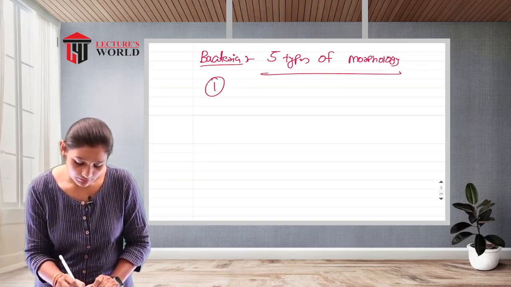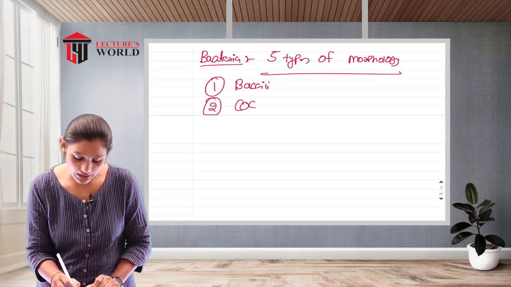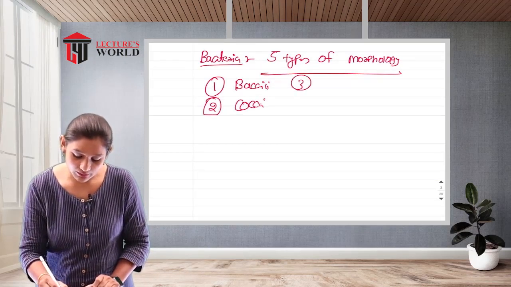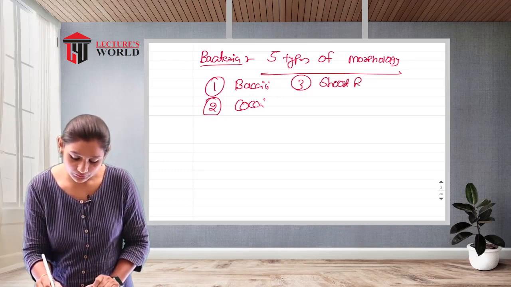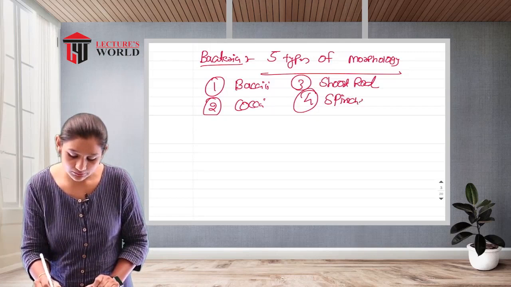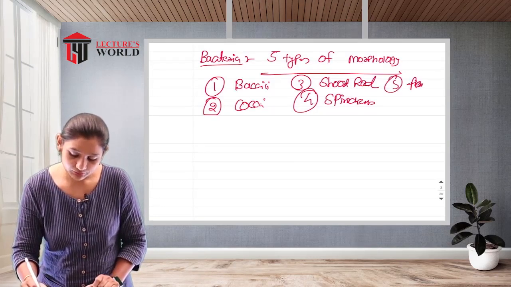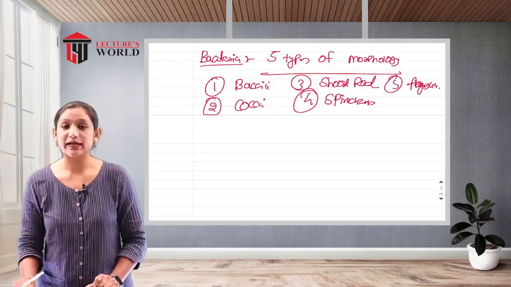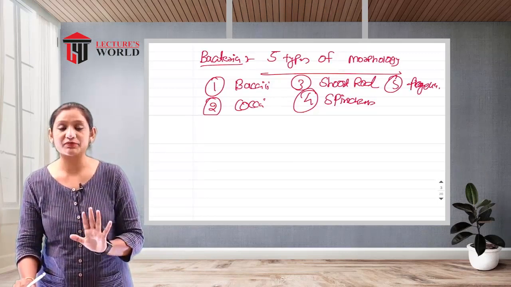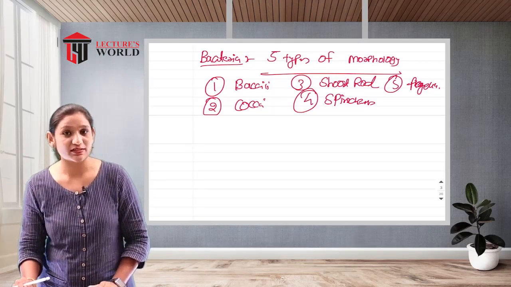First one, bacilli. Second one, cocci. Third one, short rod. Fourth one, spirochetes. Fifth one, flagella. Clear? These are the 5 types of morphological characters observed in the bacterial world.